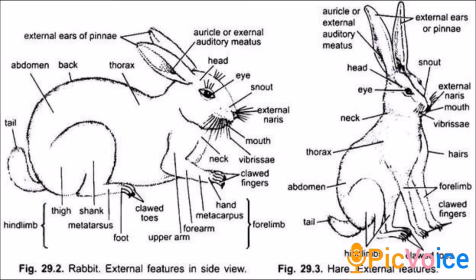A sebaceous gland is an oil-producing gland present in the skin of mammals. The sweat glands and sebaceous glands are embedded in the skin to regulate body temperature. So that's all about the external morphology of rabbit.